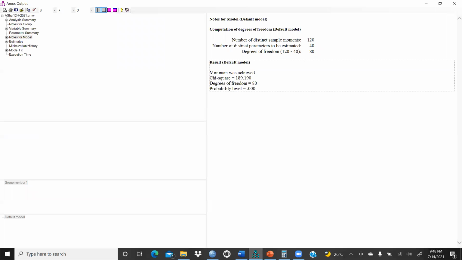When we come to the notes for model, you could see here, number of distinct sample moments 120, number of distinct parameters to be estimated 40, degree of freedom is 80, means 120 minus 40, that is 80. Minimum was achieved. Chi-square test in my case, in this sample size, you could see chi-square is 189.190, degree of freedom 80. So probability level is 0.00. It should not be significant, right? But in my case, it is below 0.05, but it should be above 0.05. I will tell you why it should be. I will explain this reason also.